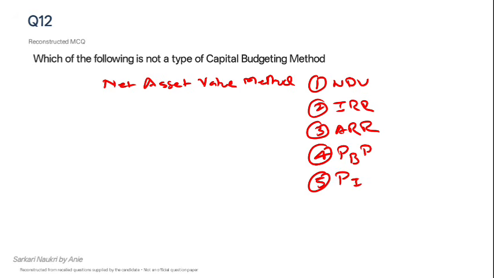So payback period, when we apply the rupee discounting, when we apply the time value of the money and the discounting of that rupee with the time value, then it is known as discounted payback period.